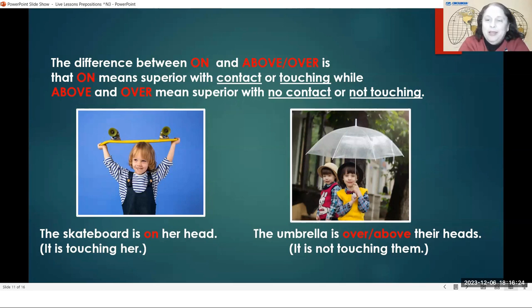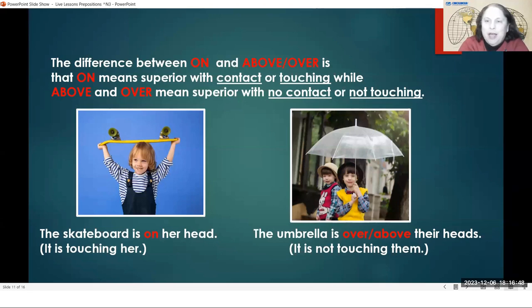The other children, in the other picture, it says the umbrella is over their heads, or the umbrella is above their heads. The umbrella is up high. The umbrella is kind of covering their heads so they will not get wet, but it is not touching their head. It is superior because it is up high, but it is not touching them.